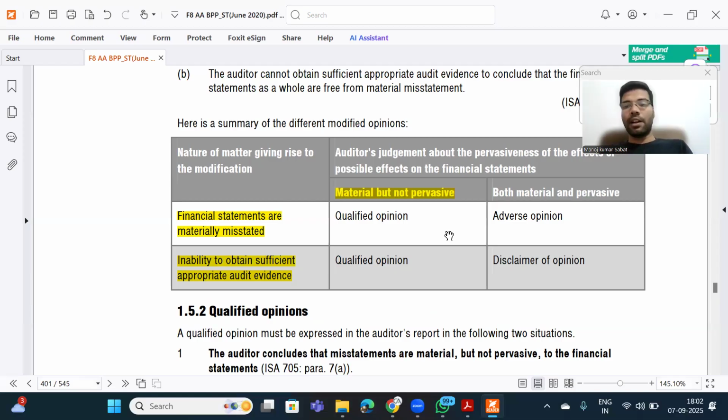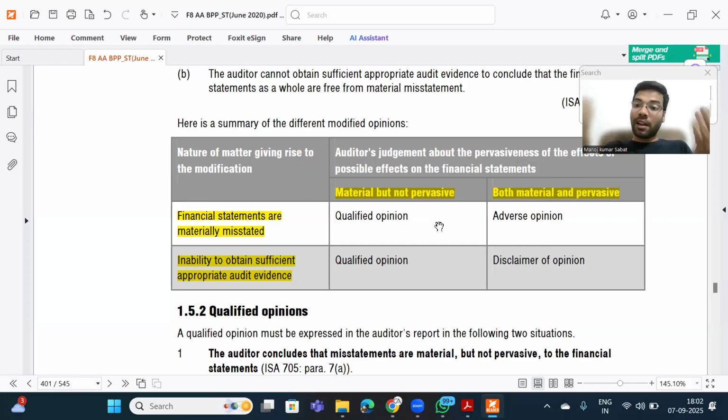And then comes our adverse, right? See, adverse will be given only in one situation, disclaimer is given in one situation. Qualified two situations, adverse one situation, and disclaimer one situation, right? Adverse one situation, what is that? The auditor identifies misstatements, means he is having the evidence, about misstatements which are material as well as pervasive. The misstatement identified is pervasive and also material, in that case adverse opinion, right?